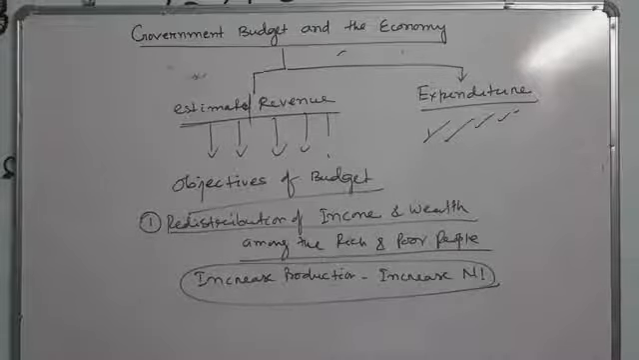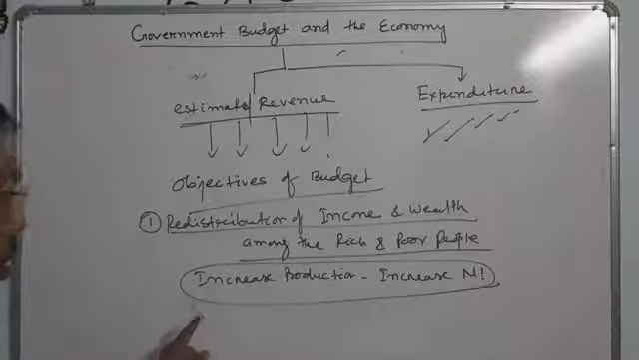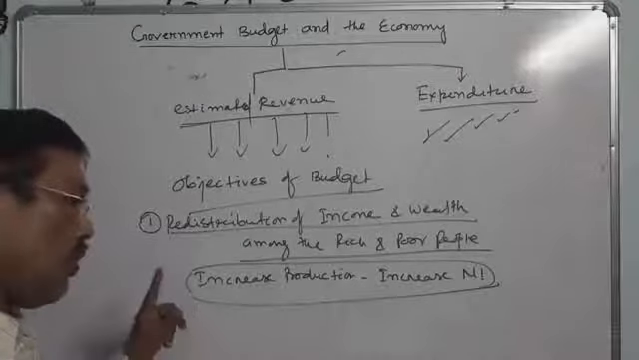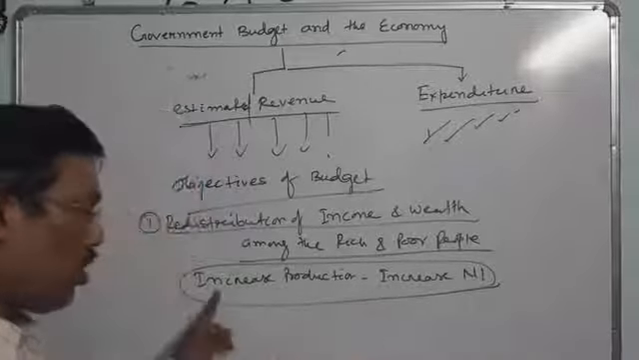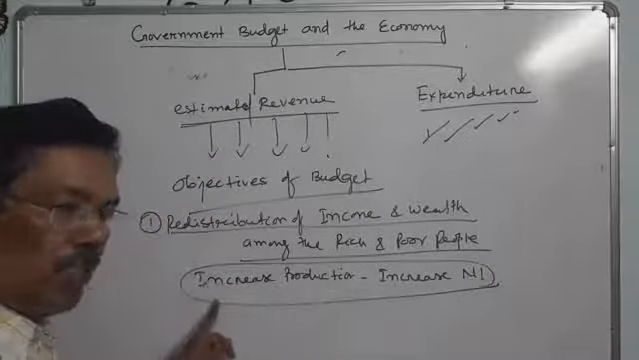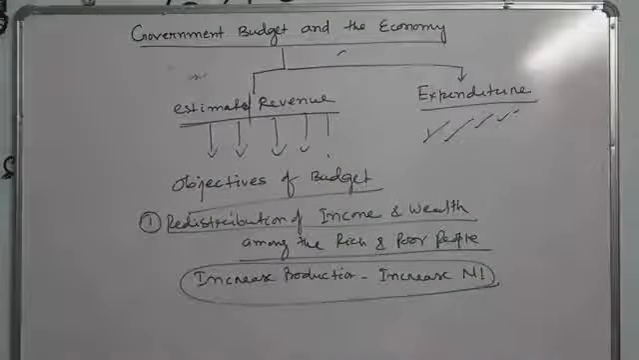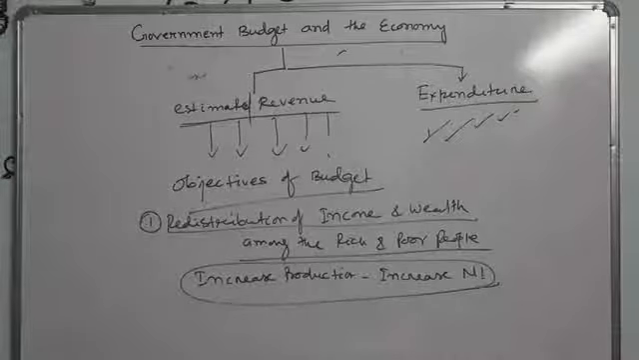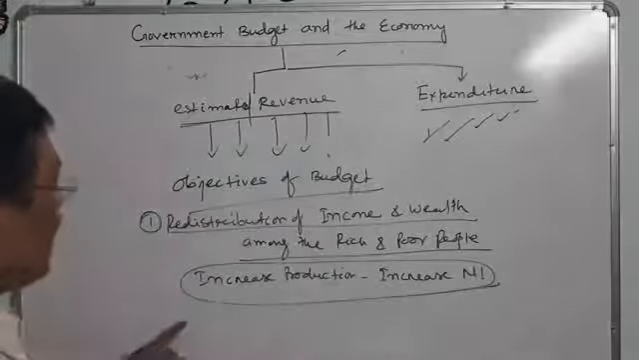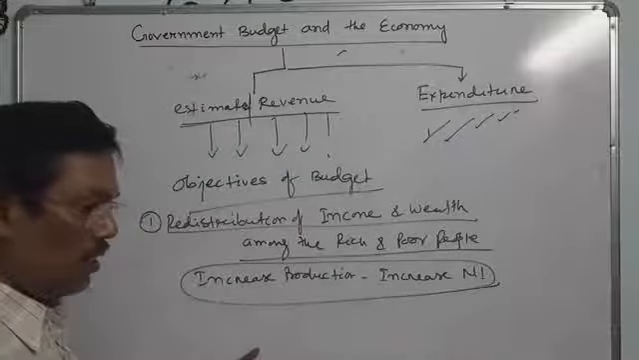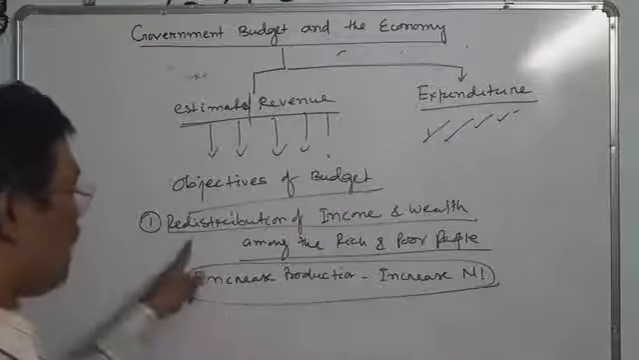So we have to increase more and more production. Whenever the production increases, national income increases. How does production increase? We can increase production in the agriculture sector, in the industrial sector, in both the sectors as well as in the tertiary sector,